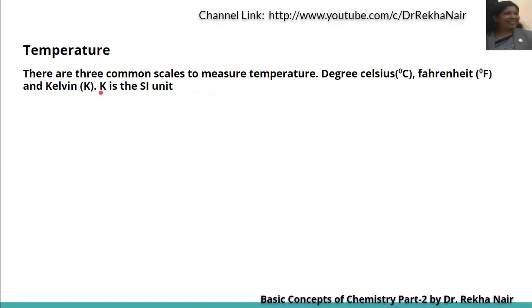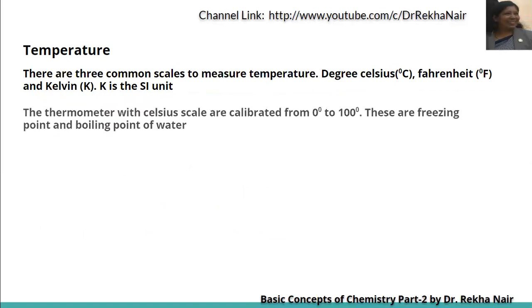Now, the thermometer with Celsius scale is calibrated from 0 to 100. These are the freezing point and boiling point of water. 0 degree centigrade is the freezing point, at which water is converted into ice, and 100 degree centigrade is the boiling point of water, at which liquid water is converted into vapor.